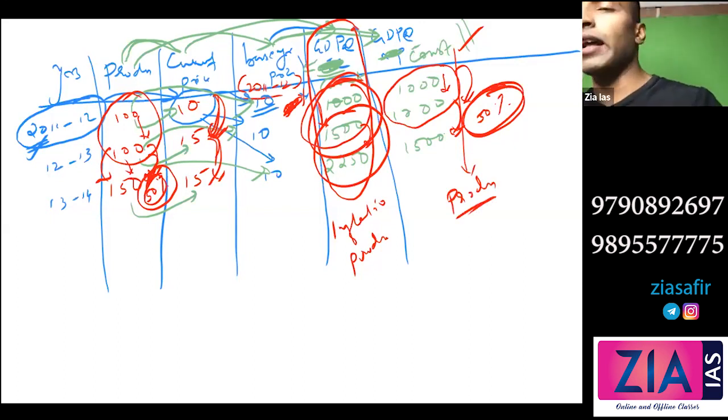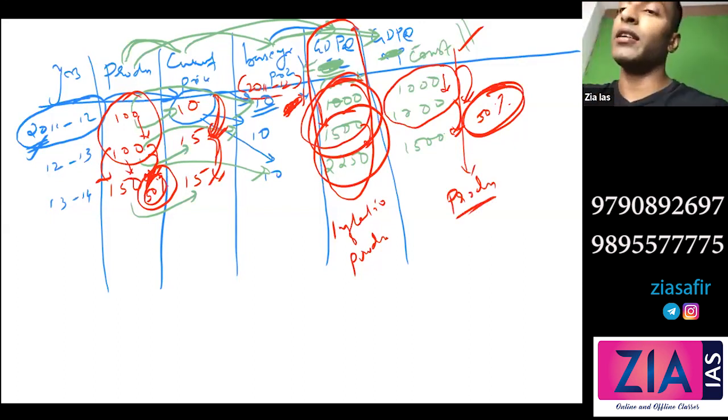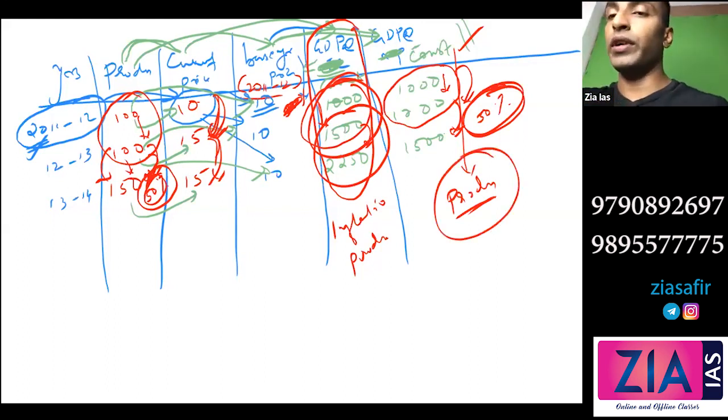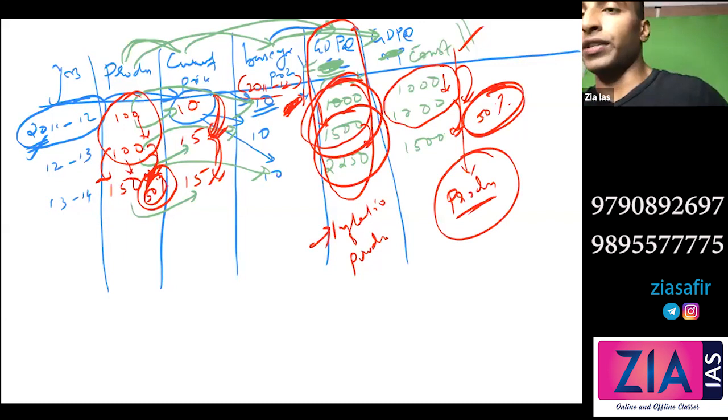So which one will we take for analysis? We will take GDP at constant price. You understood? Because we don't want to take inflation into consideration. So GDP at constant price is what is taken for the measurement of GDP, not the current price, because that captures inflation also.